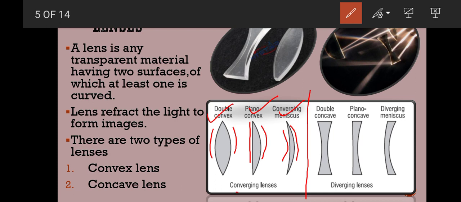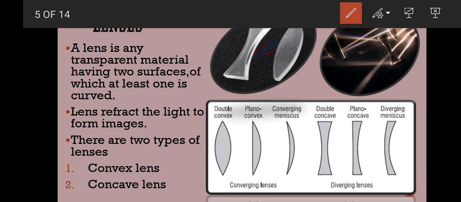These are the types of convex lenses. They are also called converging lenses. And these are the types of concave lenses. It is a double concave lens, because both of its sides are concave. Plano concave lens, one side is plane and the other is curved. And diverging meniscus, also called convexo concave lens, because one side is convex and the other side is concave.